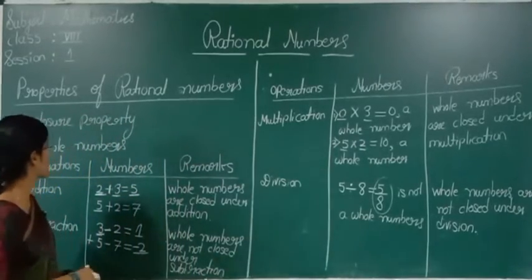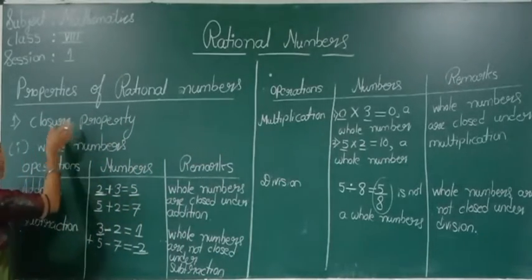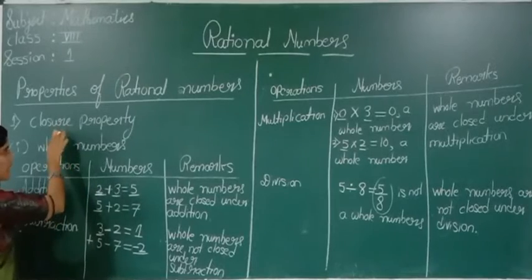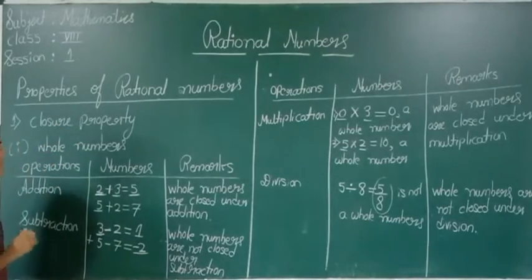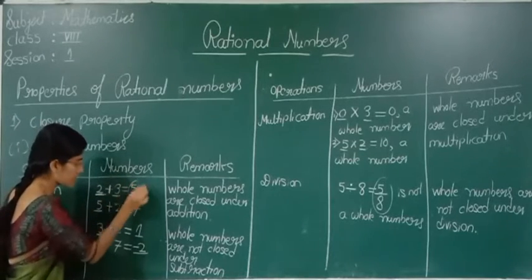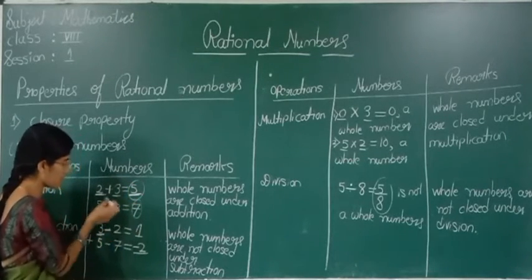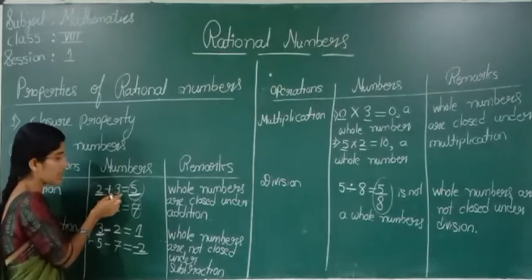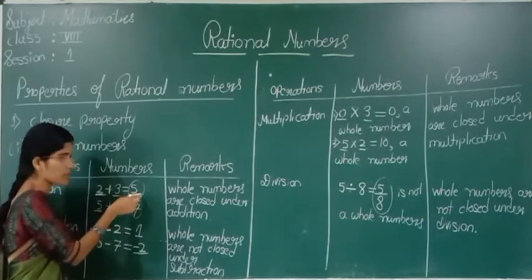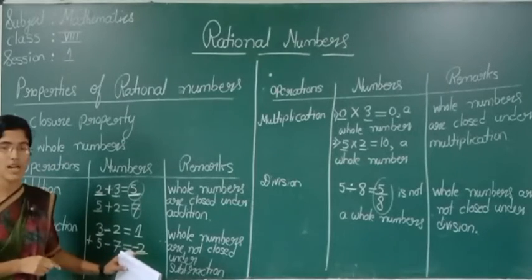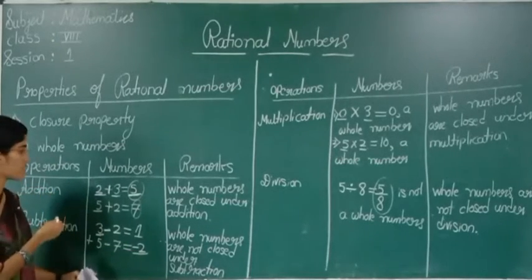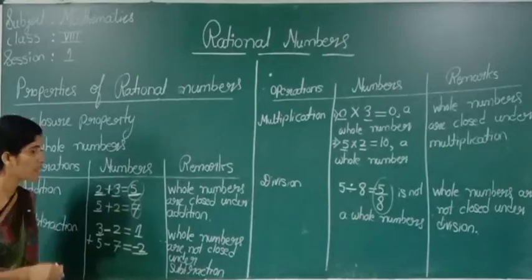See here, once more I will explain. We are seeing the closure property for whole numbers, right? If you take two whole numbers and the result is again a whole number, at that time we can tell whole numbers are closed under the respective operation.